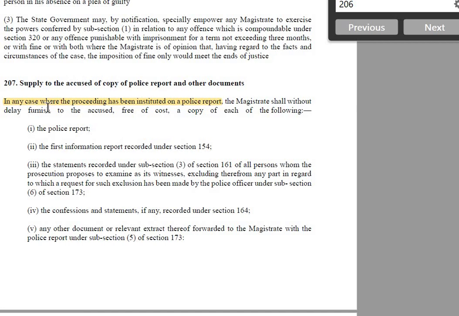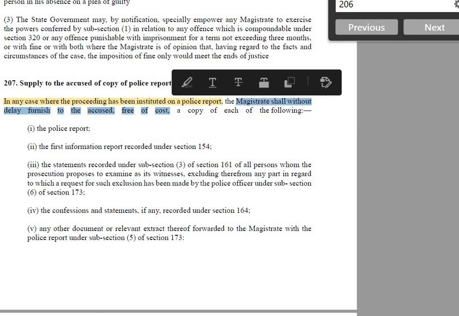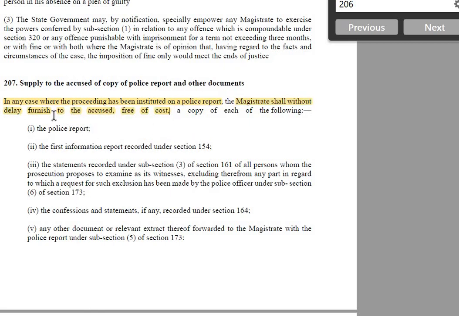Now highlight this. In any case where proceeding has been instituted on police report, police will investigate the matter and submit the document. Then magistrate has to furnish the following documents to accused.